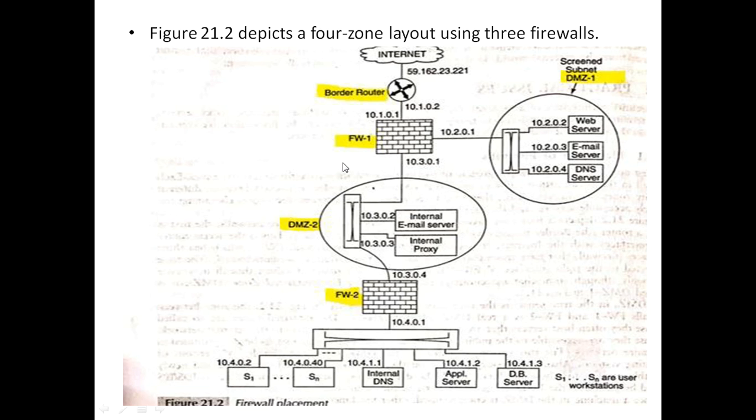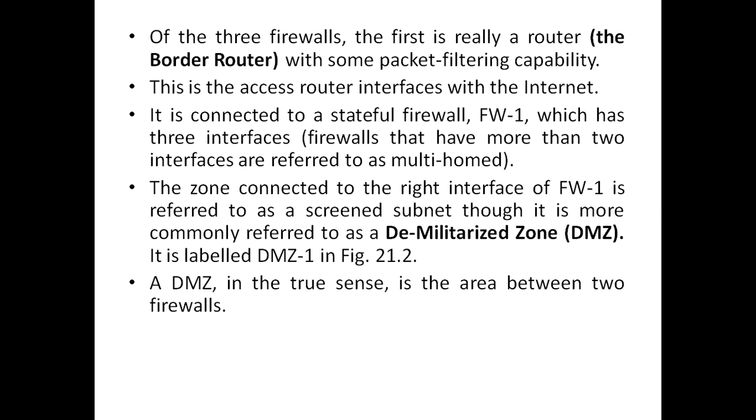One comes from the border router, the second is connected with the screened subnet, and the third is DMZ2. The zone connected to the right interface of firewall 1 is referred to as a screened subnet, though it is more commonly referred to as the demilitarized zone, and it is labeled DMZ1.